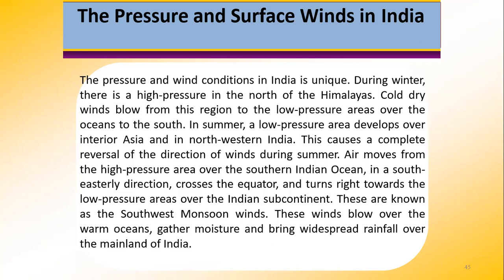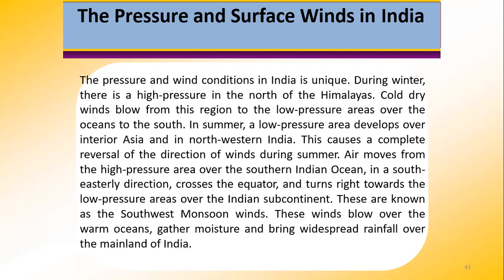Now in summer, what happens? A low pressure area develops over the interior of Asia and in northwestern India. This causes a complete reversal of the direction of winds during the summer, and air moves from the high pressure area in the southern Indian Ocean in a southeasterly fashion. It crosses the equator and it turns right towards the low pressure area over the Indian subcontinent. These are known as southwest monsoon winds.